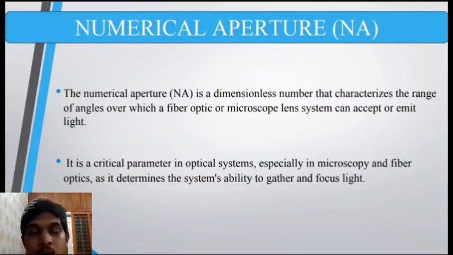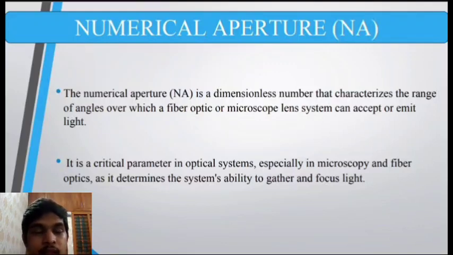We saw that the angle of incidence should be greater than the critical angle for TIR to happen. But we also know that there's going to be a source of light, so it's going to enter the fiber optics at some angle. In order for TIR to happen, we also need to ensure what the numerical aperture is about. Numerical aperture plays a crucial role in the transmission of light inside the fiber.